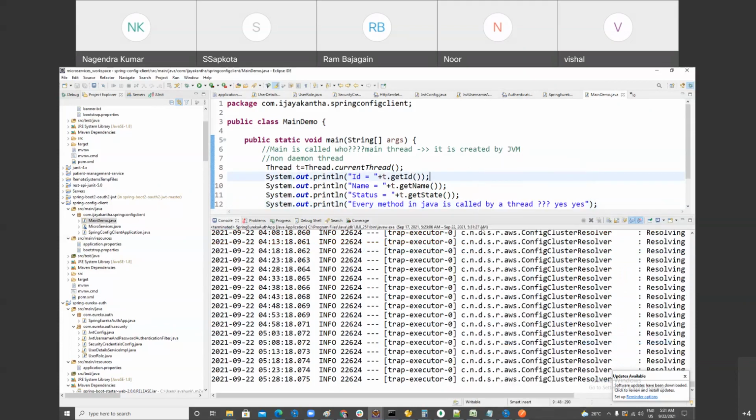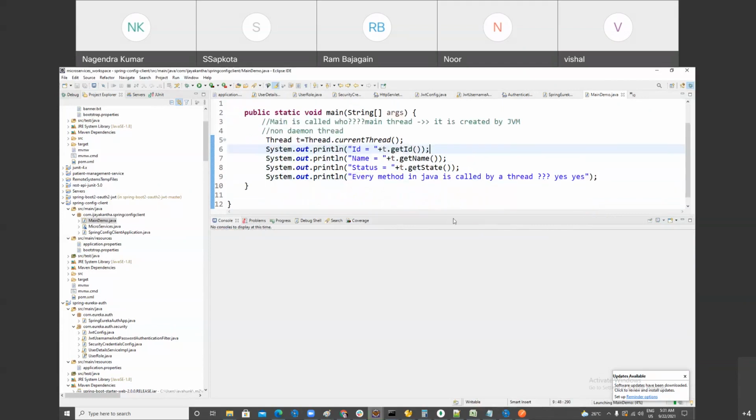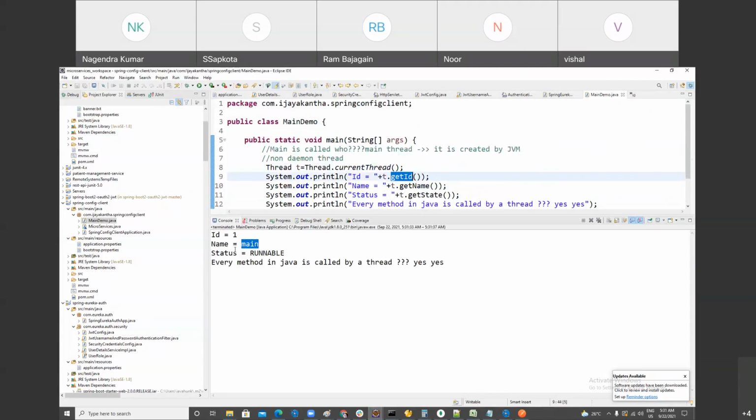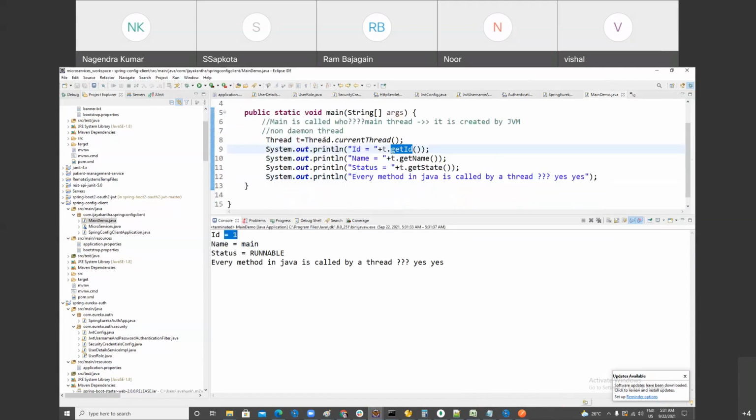After the session, I want you to say I know multi-threading. See, Ram, the ID of the main thread is one. The name is main. It is in runnable state. So what is the ID of the main thread? One. It is always one. You can't change the ID. The name you can change, right? But the ID you can't change.